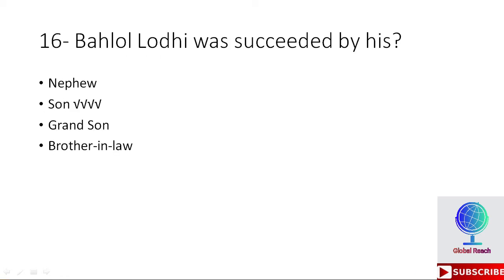16th MCQ is Behlul Lodi was succeeded by his, options are nephew, son, grandson, brother-in-law. So the option is son. Behlul Lodi was succeeded by his son.